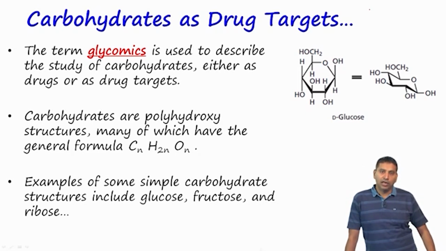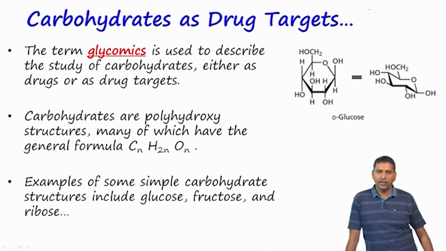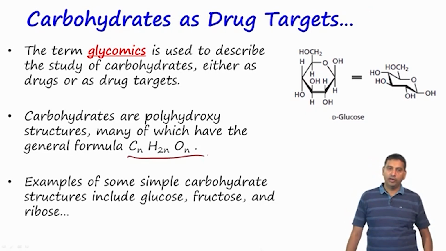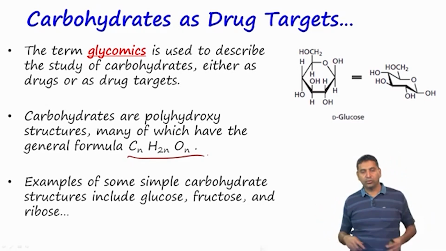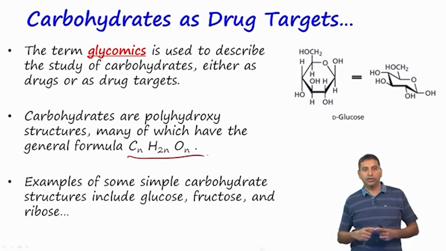The term glycomics is used to describe the study of carbohydrates, and these studies are carried out using carbohydrates as drugs or drug targets. Just to recap, carbohydrates are polyhydroxy structures with the general formula CnH2nOn. Examples of simple carbohydrates include glucose, fructose, ribose and so on. We have already looked at ribose as an important component of nucleic acids, and glucose is important from the energetic standpoint.